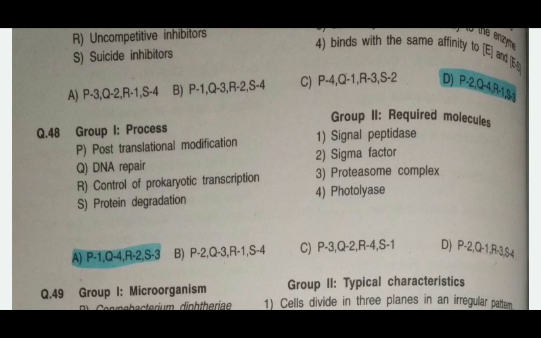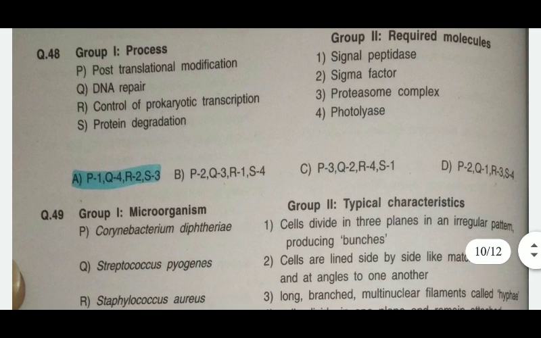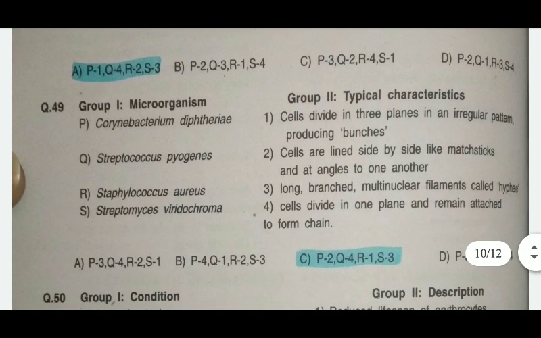Next, process and required molecules. Okay, P is the post translational modification, signal peptidase. DNA repair which includes photolyase. Control of the prokaryotic transcription includes the sigma factor. S is protein degradation which includes the proteasome complex.